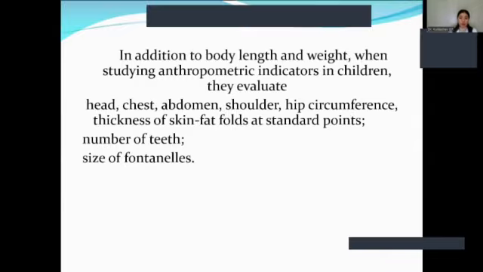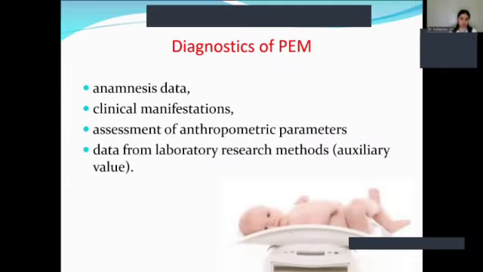In addition to body length and weight, when studying anthropometric indicators in children, they evaluate head, chest, abdomen, shoulder, hip circumference, and other things.